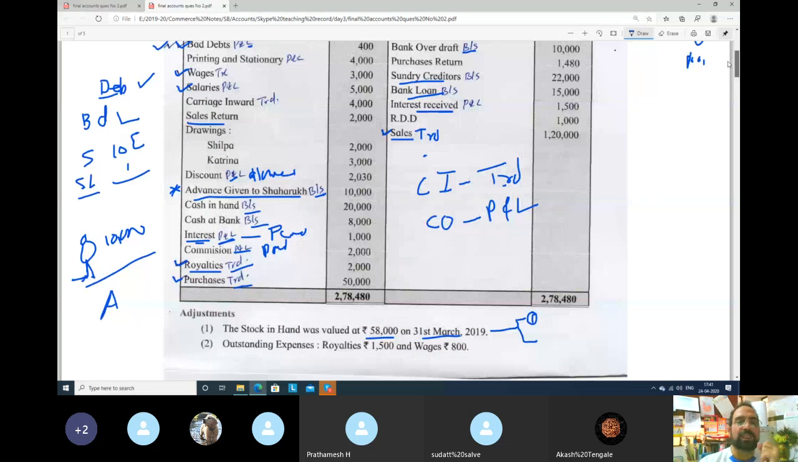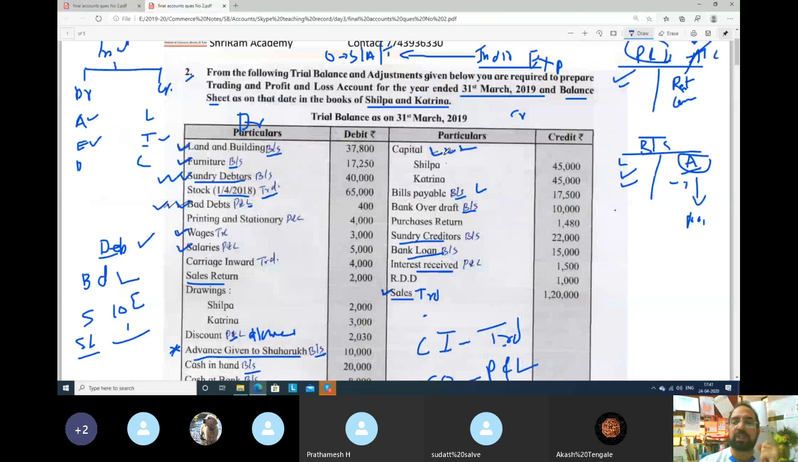Next is, see, guys, drawings. So here I have always told you, when there is drawings, that will go where? To capital. Capital we will deduct 3 ticks. So let's take capital now directly. So capital will go where? Capital will go to the balance sheet.